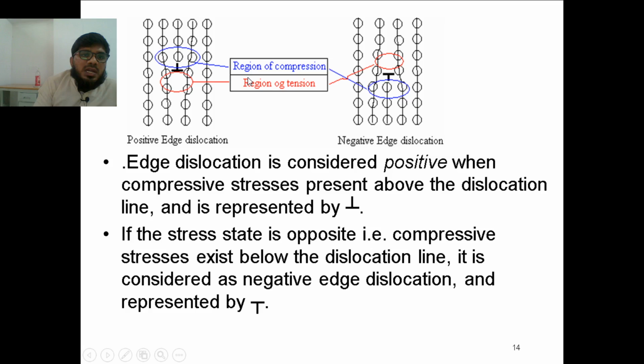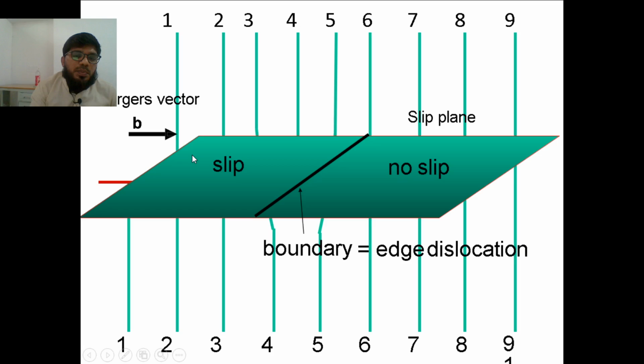Okay, so for example, see this was the arrangement of atoms, 1 to 1 aligned, 2 to 2 aligned, so equally it was aligned. Because of these forces, what will happen is, if you see, one will be displaced somewhat. This is called a slip. It is happening, slip. After a certain point, the slip will not occur. That is called non-slip. This region is called the slipped region, this is called the non-slipped region, and the boundary is called the edge dislocation. This is the edge which is creating the dislocation.